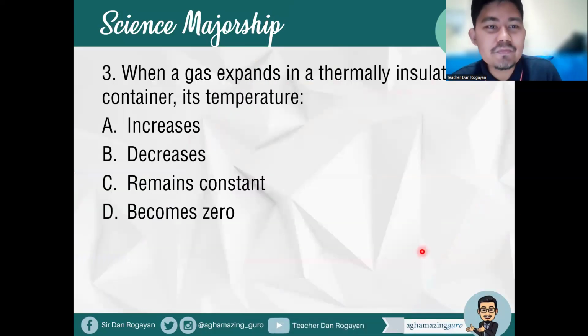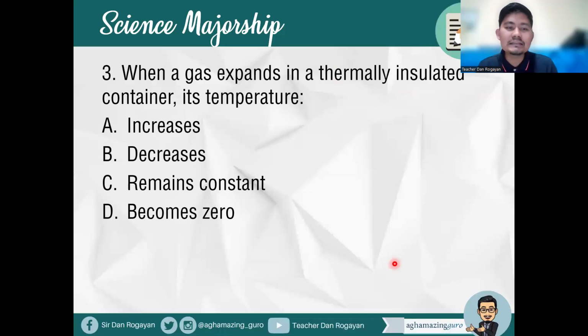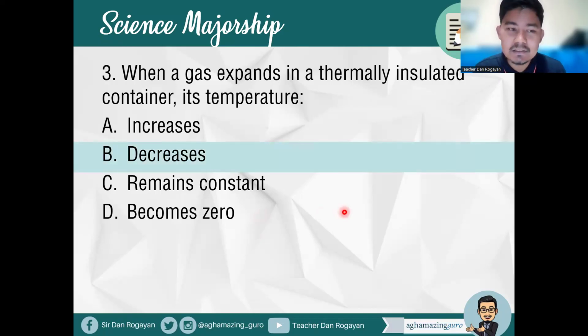Okay. Item number 3, when a gas expands in a thermally insulated container, its temperature blank. A increases, B decreases, C remains constant, letter D becomes zero. Okay, so when a gas expands in a thermally insulated container, what happens to the temperature? It actually decreases. All right, so letter B is the correct answer.